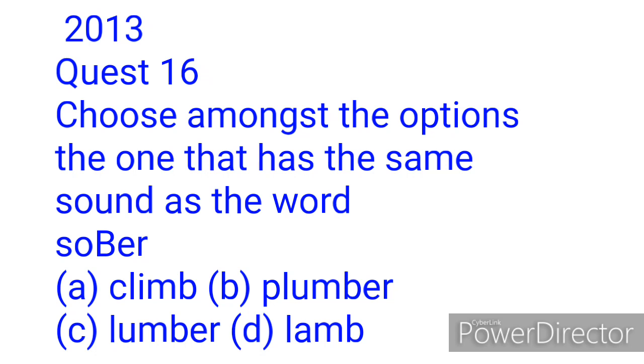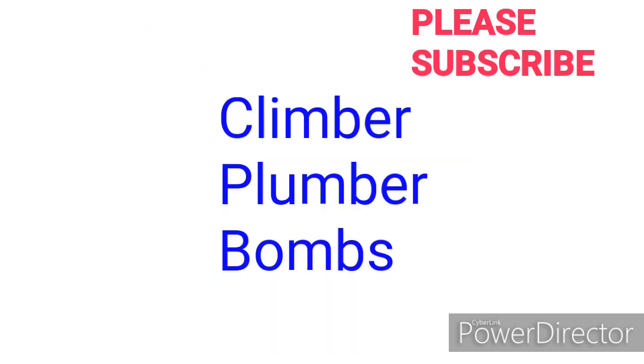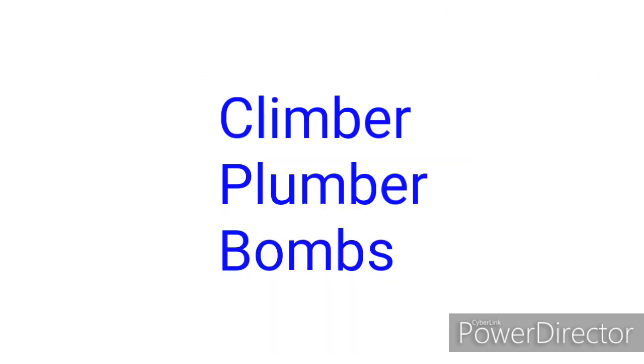So please note that when we add the necessary suffixes to words that end in MB, the B will still be silent. For example, the B in climber, C-L-I-M-B-E-R, is still silent. The B in plumber, P-L-U-M-B-E-R, is also still silent.